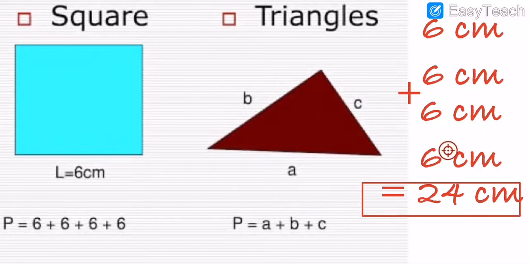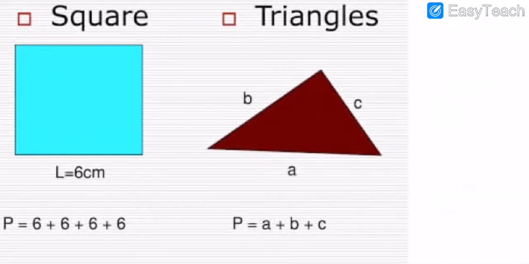My dear students, write all these things: 6 centimeter, 6 centimeter, 6 centimeter is equal to 24 centimeter. 6 fours are 24. How many, my dear students? 6 fours are 24 centimeter. Got my points? Understood? 6 centimeter, 6 centimeter, 6 centimeter is equal to 24 centimeter. Note down all these things in your book, and then we will move on further.